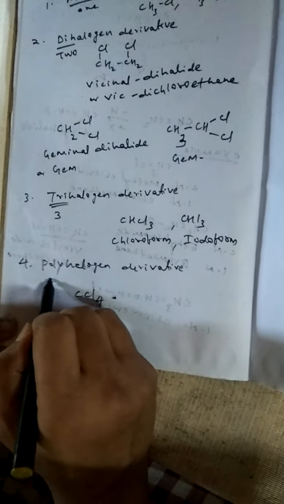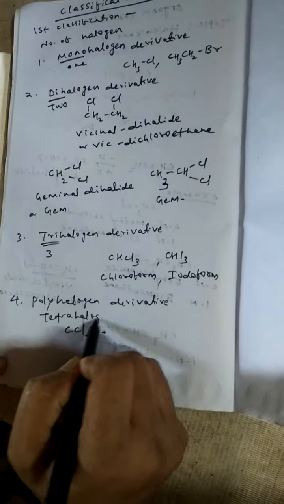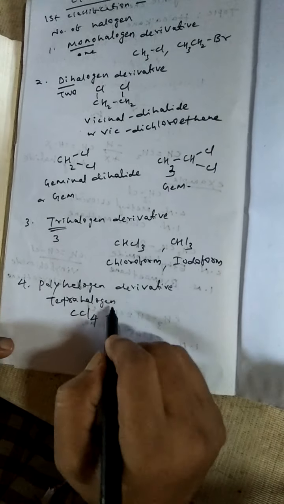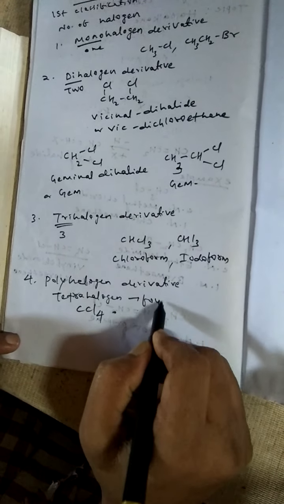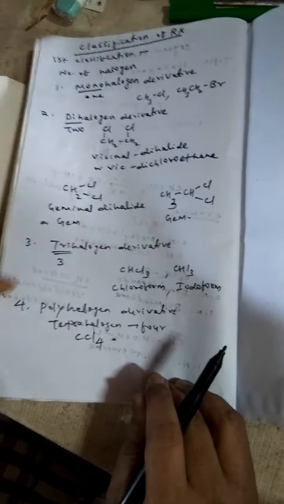Tetrahalogen means carbon tetrachloride, CCl4. Tetra means 4. If four halogens are attached to the hydrocarbon part, then it is called tetrahalogen derivative.